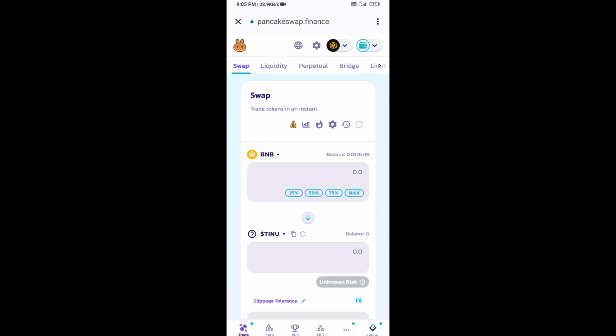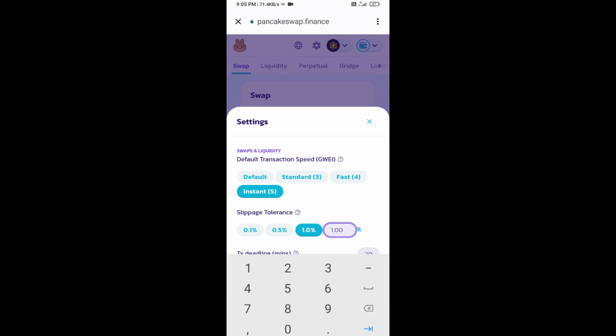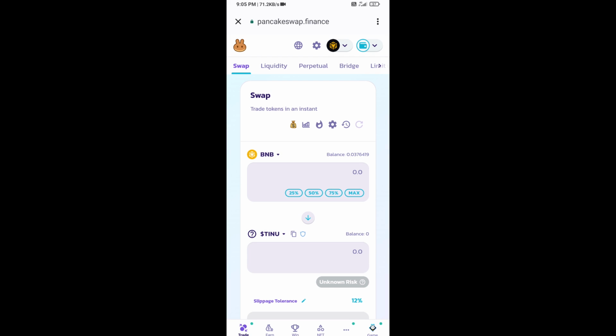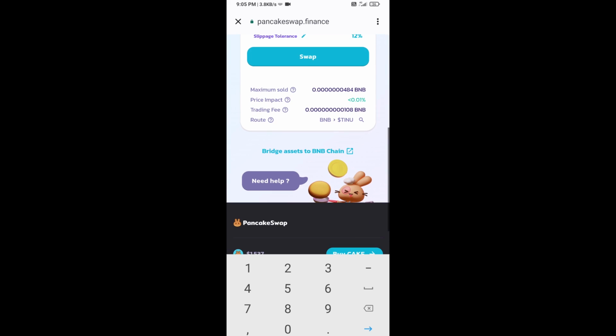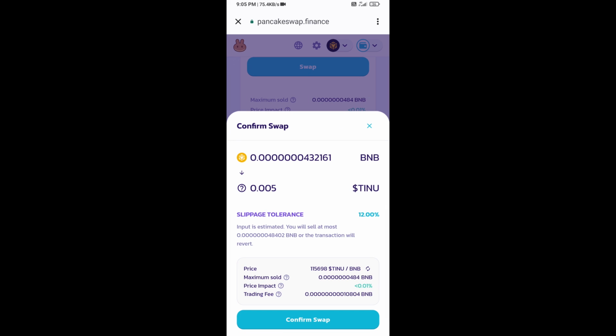After that, you will set slippage for effective purchasing. Click on this icon and here you will set 12% slippage. Click on the cut icon. Now here you will enter the number of tokens. Then click on swap. Here you can check the transaction details.